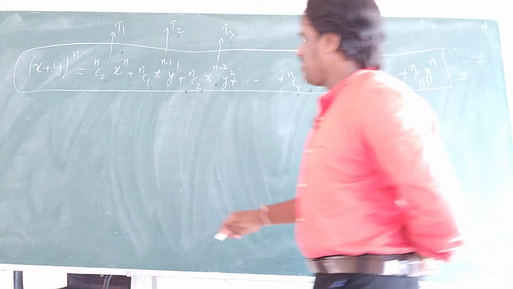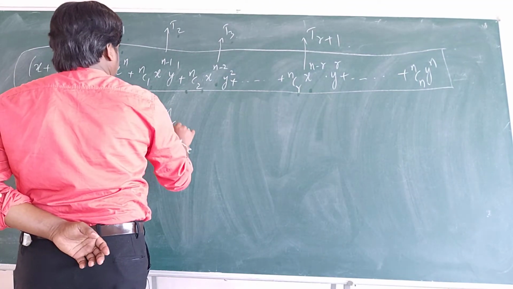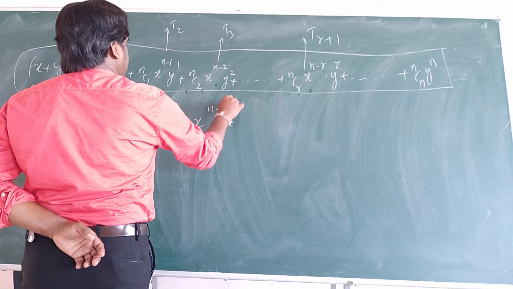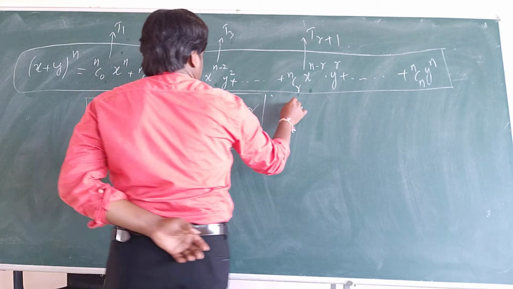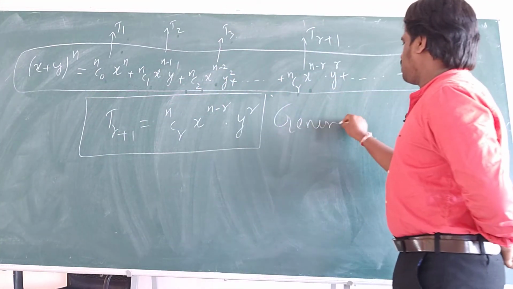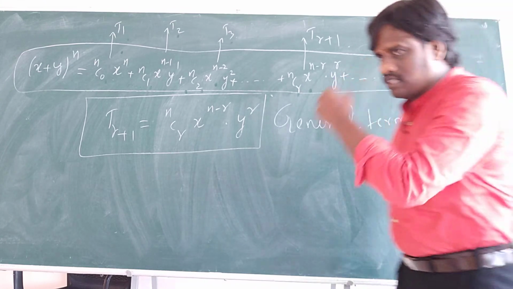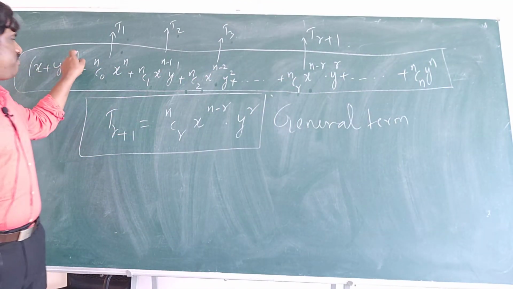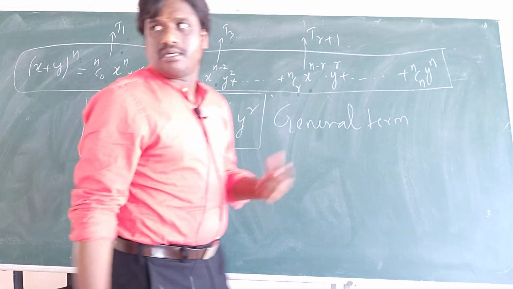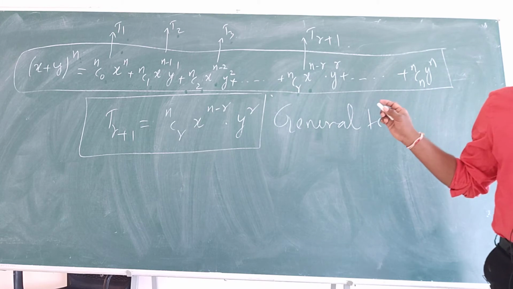So T(r plus 1) is equal to nCr x to the power of n minus r into y to the power of r. This is what we call the general term of the binomial, right? So you have power n, so the number of terms will be how much? Number of terms in the expansion?